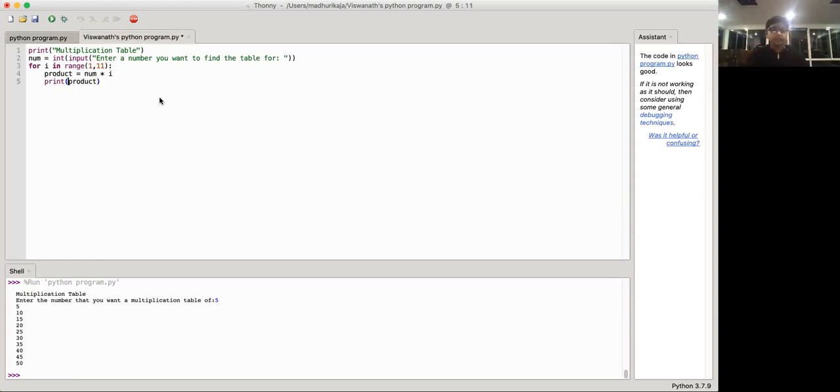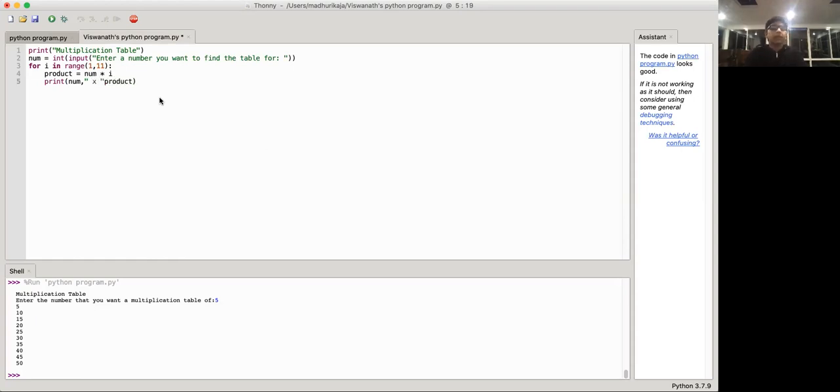So concatenation is basically connecting the strings, like separate strings or variables or integers or whatever, with each other. So we're gonna be saying that num over here, then we're gonna be using a comma.